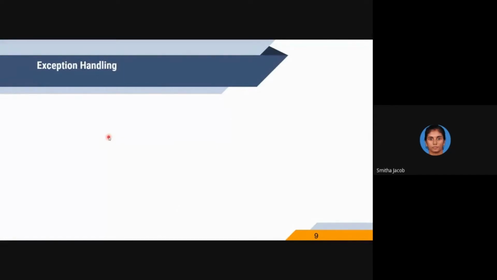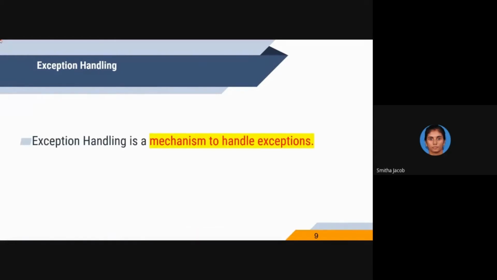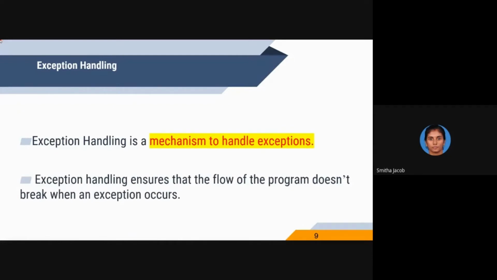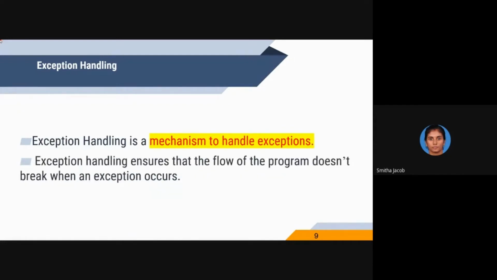So, how can we handle these exceptions? Java provides a mechanism to handle exceptions. It is called exception handling. Exception handling is a mechanism to handle all the exceptions. It's a very powerful mechanism, and the advantage of using this mechanism is that the program flow doesn't break or stop when you get an exception.